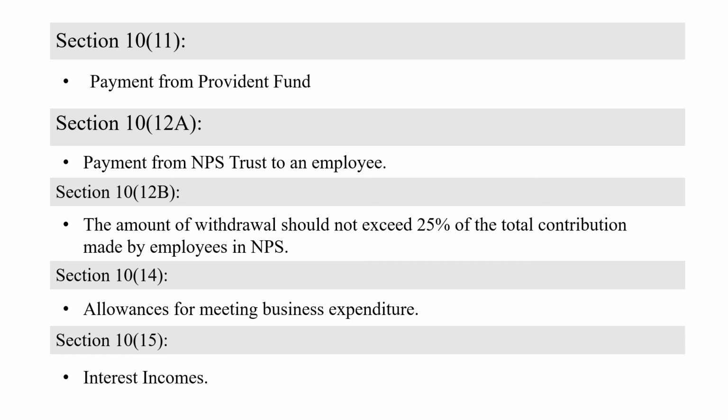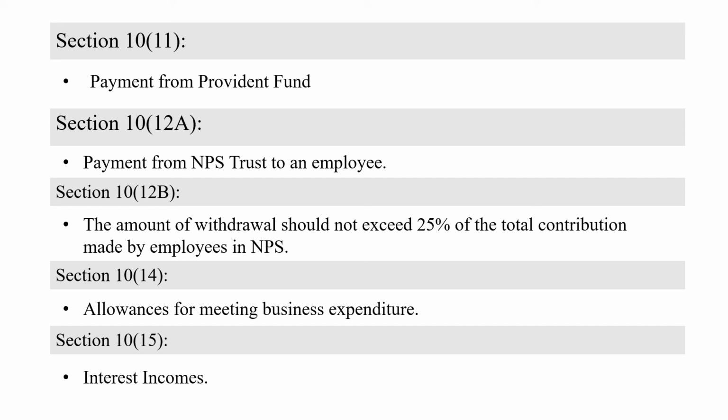Then, section 10, subsection 14 deals with allowances for meeting business expenditure. And section 10, subsection 15 deals with interest incomes. See here, section 10 subsections 11 and 12 deal with employees' contributions. 11 is for PF, Provident Fund, and 12A is for payment from NPS.